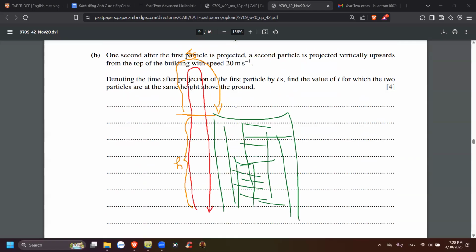Oh my god, it's such a waste of time. Denoting the time after projection of the first particle by t seconds.